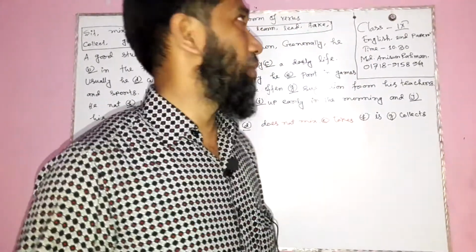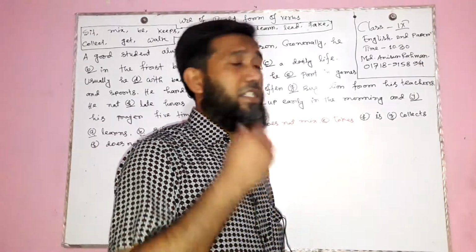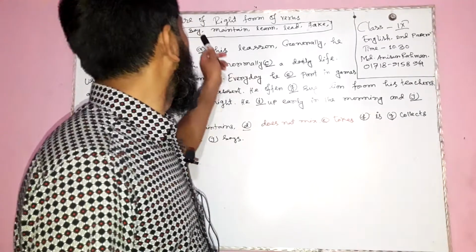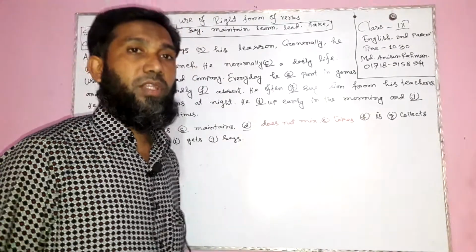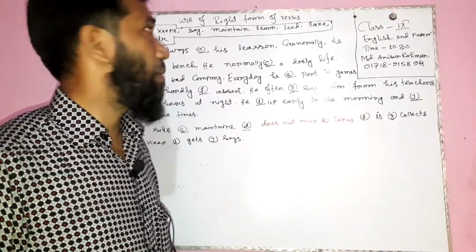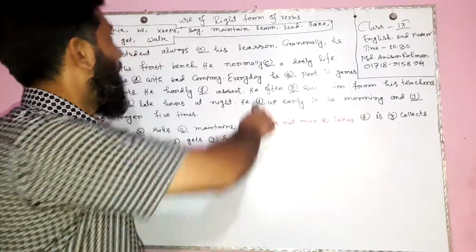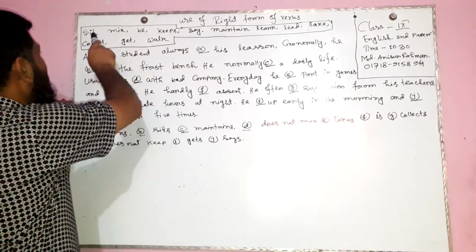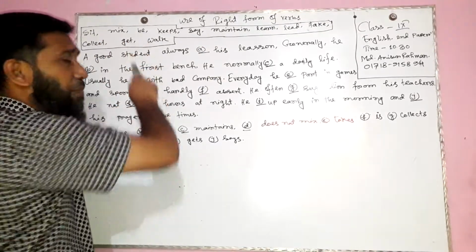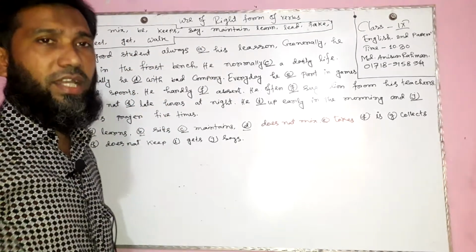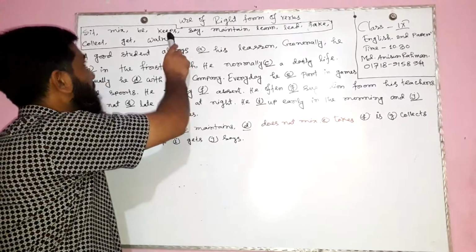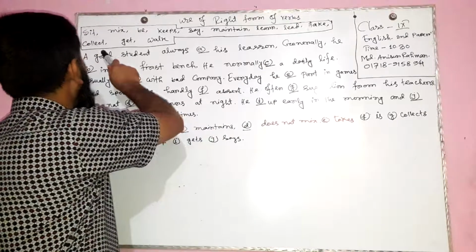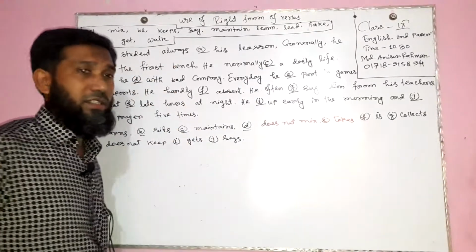Now, today I will discuss English second paper for class 9, the text of use of right form of verb. In the box there are several verbs such as sit, makes, be. Be means am, is, are, was, were, etc. Keeps, say, maintain, learn, lead, take, collect, get, work.